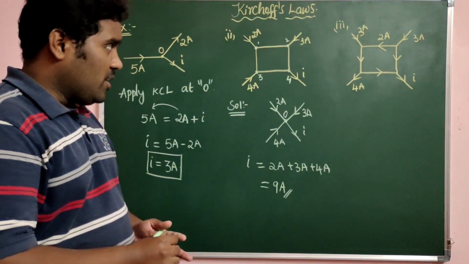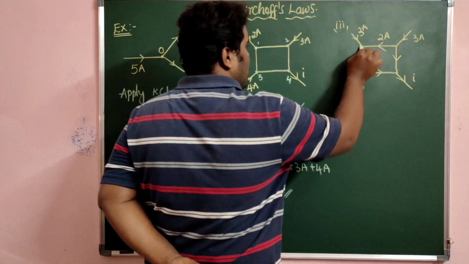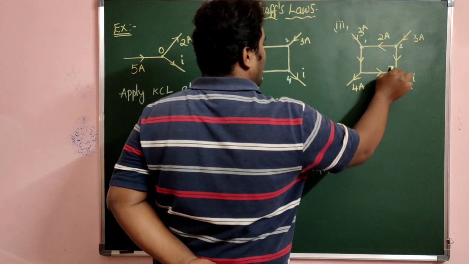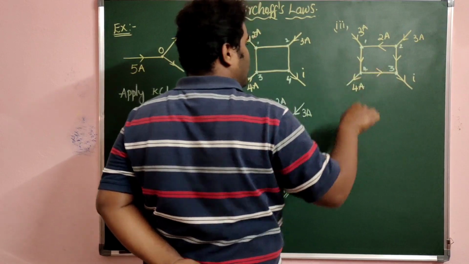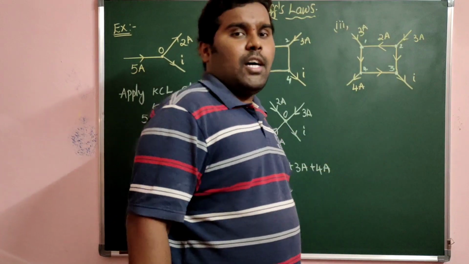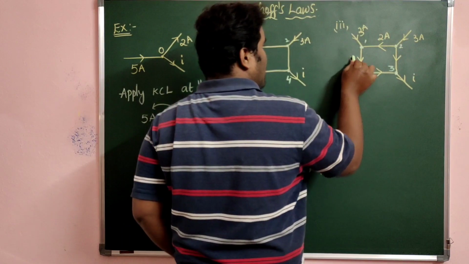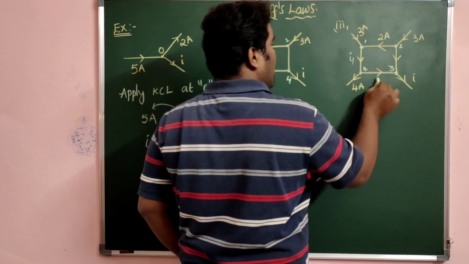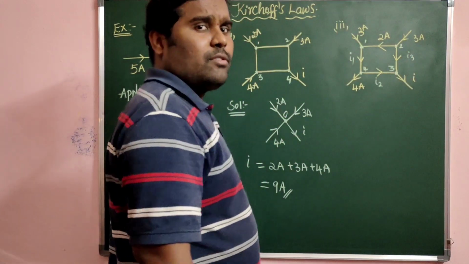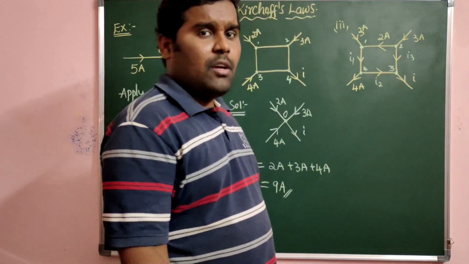Now you see, in this diagram there are many junctions, right? What are all those junctions? As usual, junction 1, here junction 2, this is junction 3, and here junction 4. So name those unknown currents. We require I, and there are some more unknown currents. See this one, I1, here I2, and here I3. These are all unknown currents. Once you can calculate these unknown currents, you can calculate the I value. How to do this?